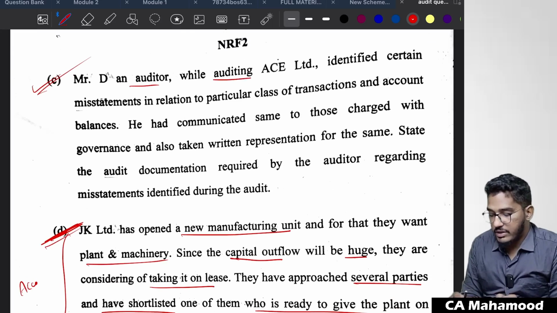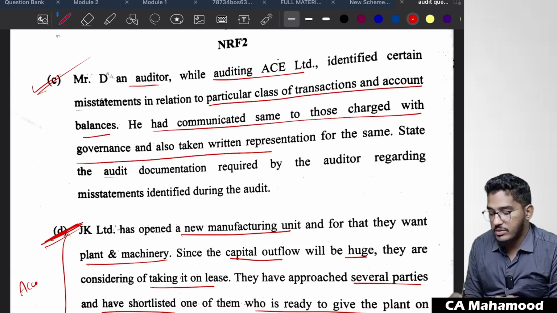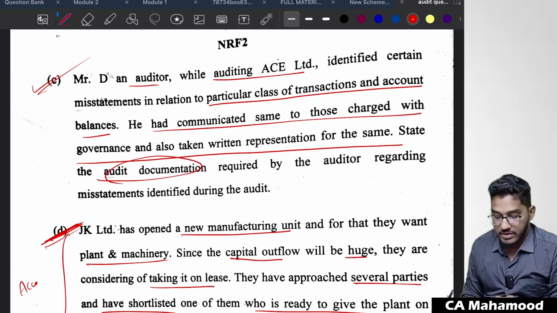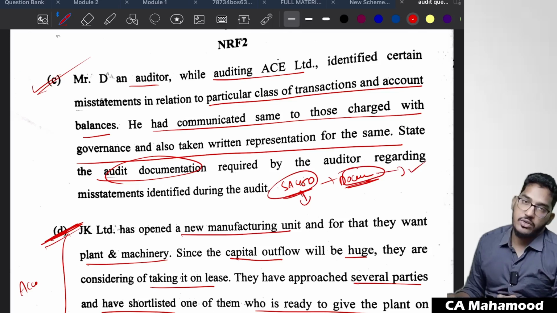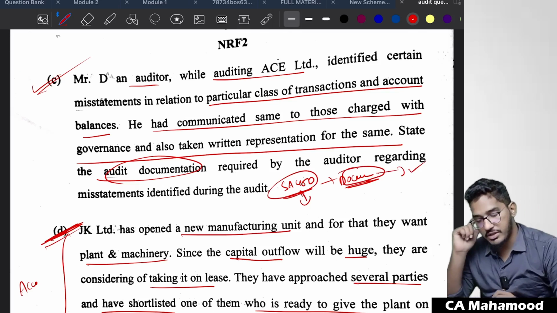Mr. D, an auditor, while auditing ACE Limited, identified certain misstatements in relation to particular class of transactions and account balances. He had communicated same to those charged with governance and also taken written representation from the same. State the audit documentation requirements by the auditor regarding misstatements identified during the audit. SA 450 documentation. What matters you are required to document regarding misstatements identified. Evaluation of the misstatements, whatever SA 450 is there, in that documentation part you have to refer, and that documentation paragraph you have to write it here.